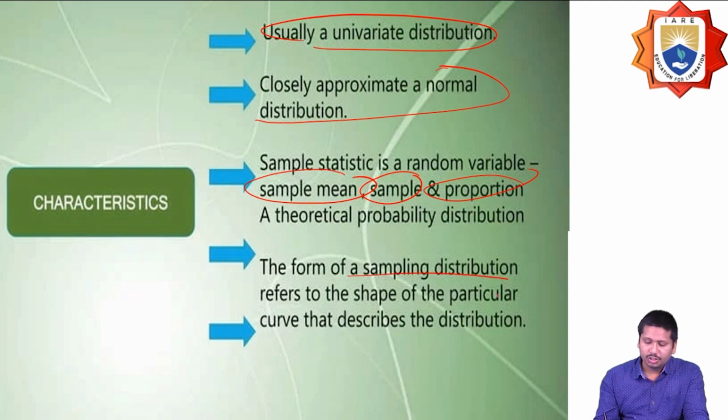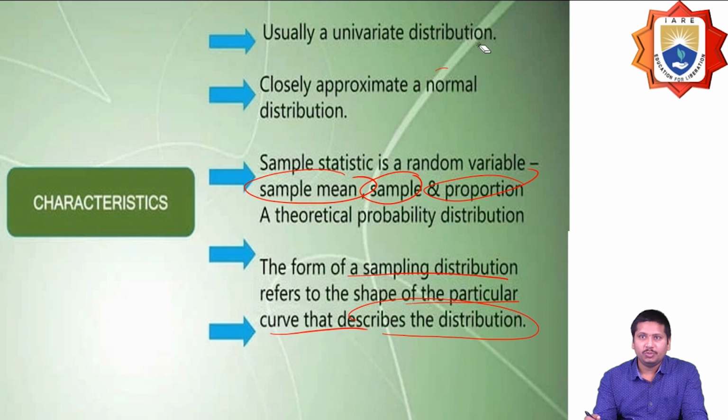The form of the sampling distribution refers to the shape of a particular curve that describes the distribution.